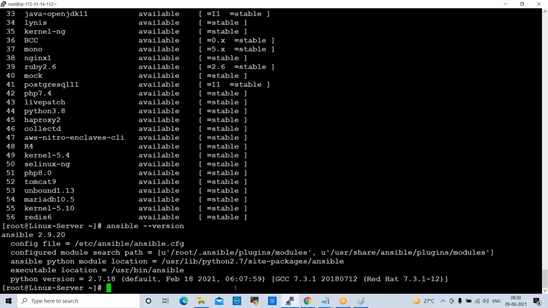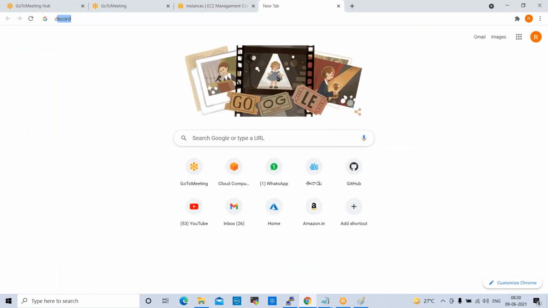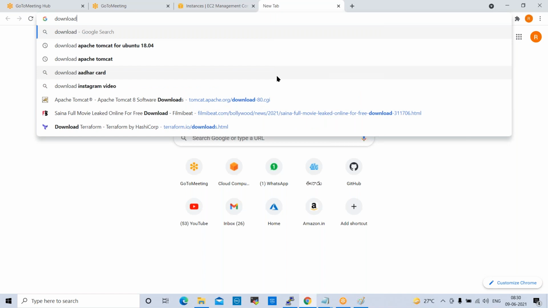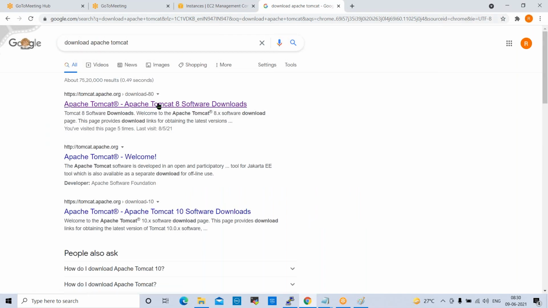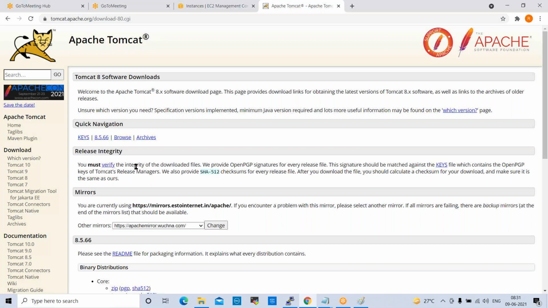If you want to download that, go to the browser, download Apache Tomcat. Okay, this is Apache Tomcat. Click on this. I want to download version 8, Apache Tomcat 8.